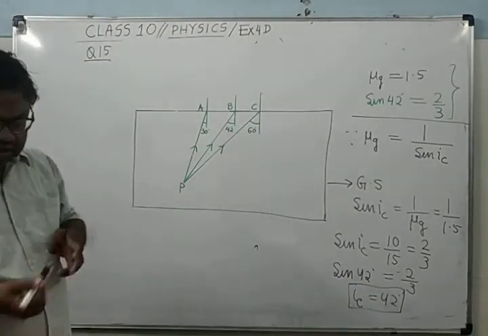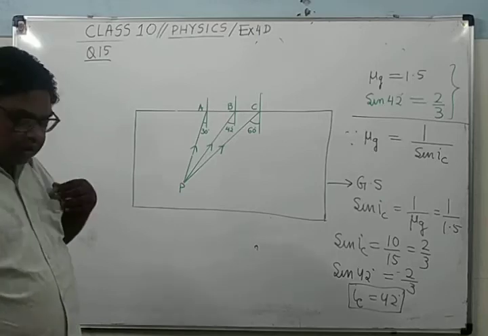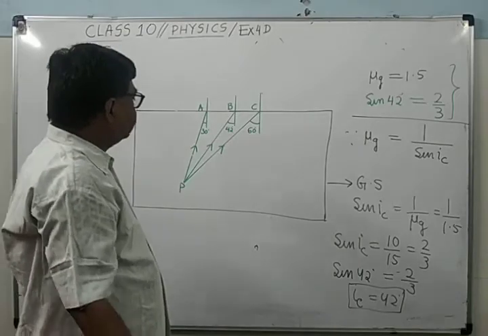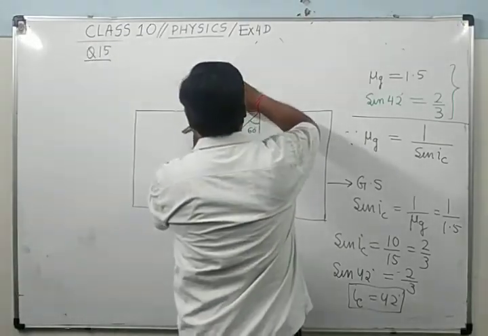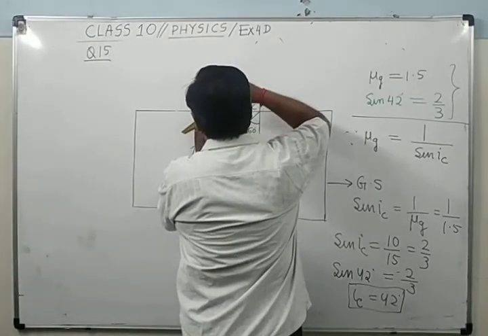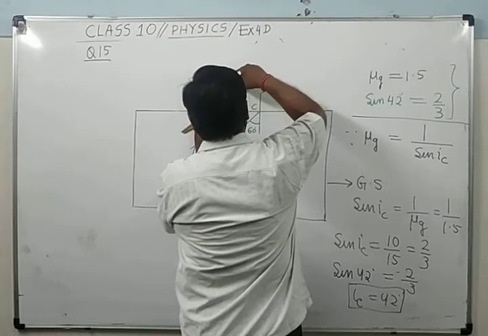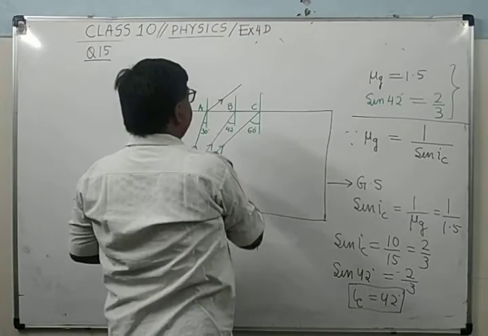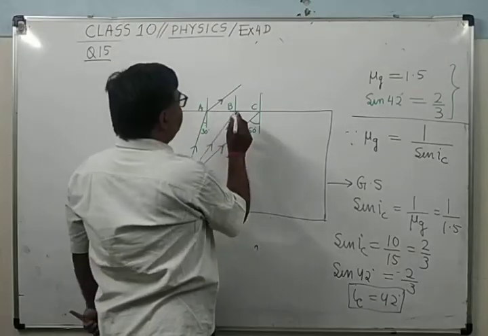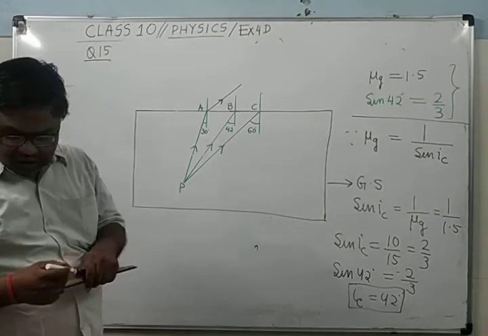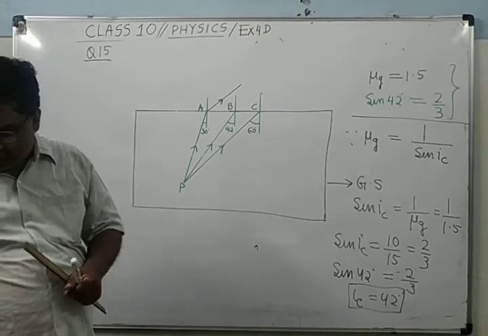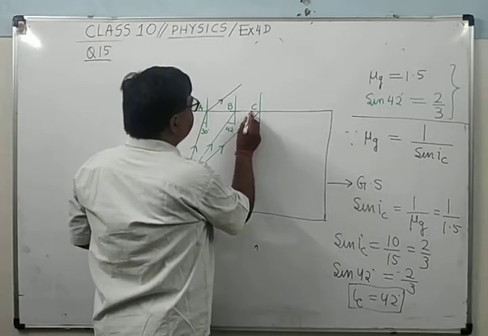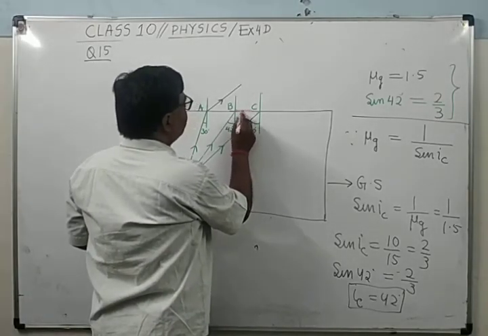So now the things have become easy. What will be the possible directions? You can see here, for this ray the angle of incidence is less than the critical angle, therefore PA will be refracted. While this ray will go grazing to the surface, you can see here. Here I am drawing with the red pen, a little more dark.